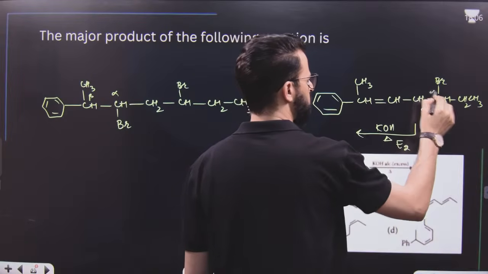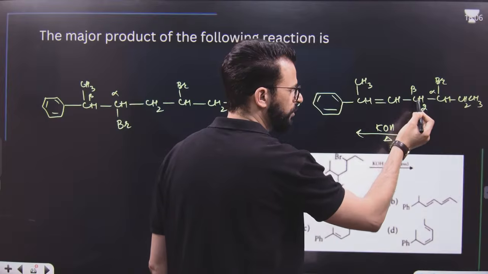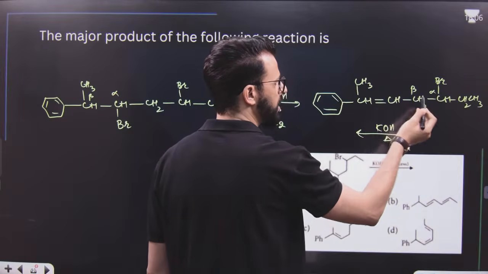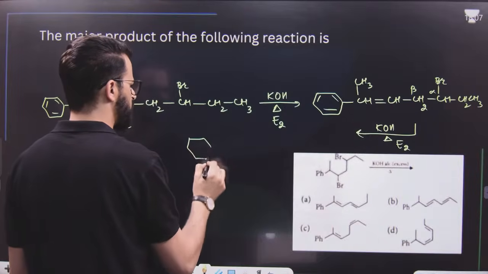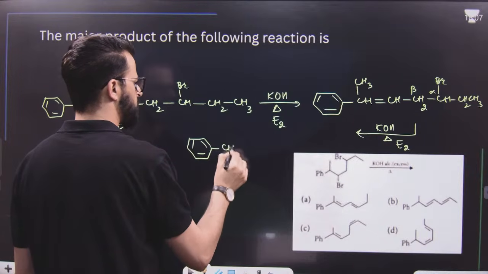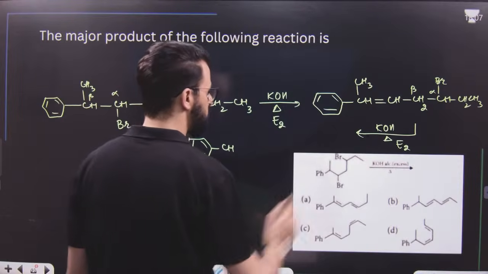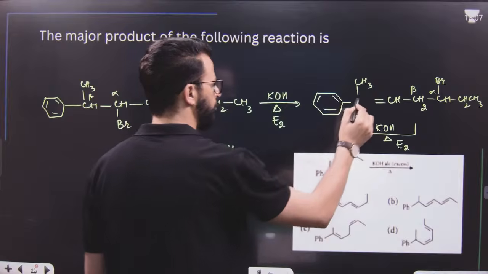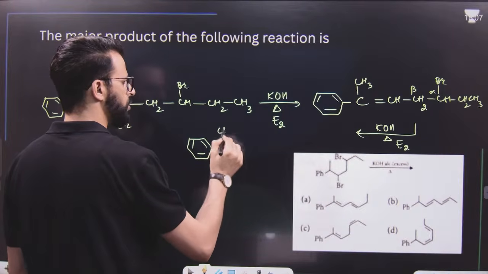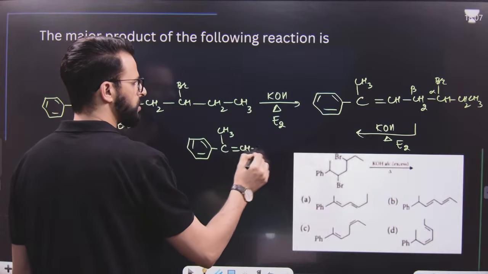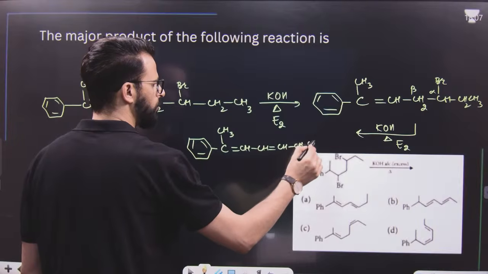So now, this is alpha, this is beta, this is also beta, but I will prefer the hydrogen to be removed from this one so that pi and pi come in contact with each other. They become in conjugation. So the major product of this reaction will be like this. It is not CH, it is C, because hydrogen has been removed. This is C, CCH3, then double bond CH, single bond CH, double bond CH, single bond CH2, single bond CH3.